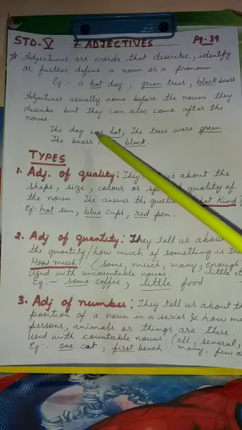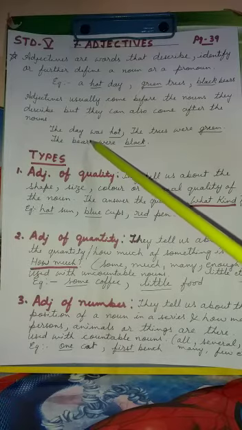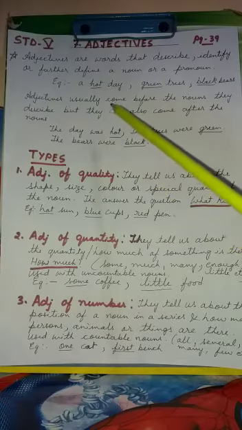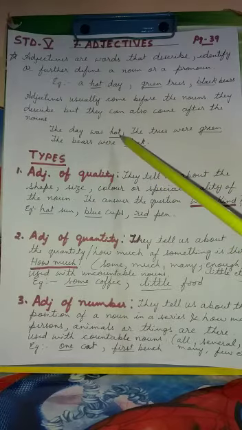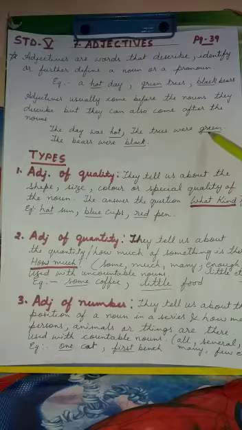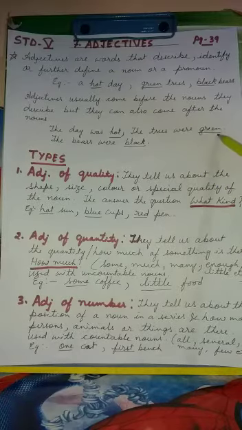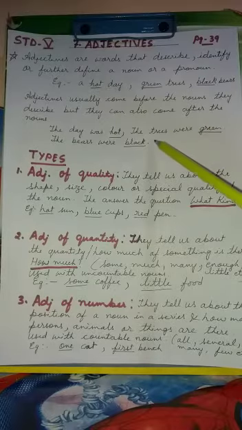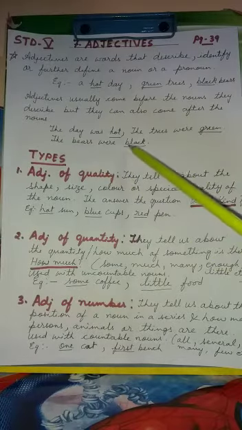So, children, don't just think that the word which comes before the noun or the pronoun will become an adjective. No, try to understand. It describes the noun. The trees were green. So, green tells you about trees. So, green is again an adjective over here. The bears were black.